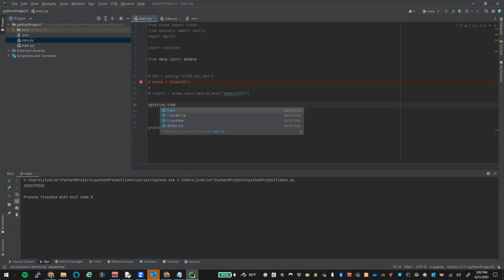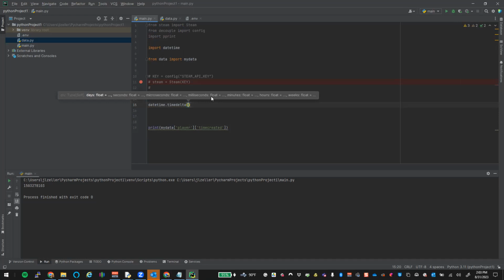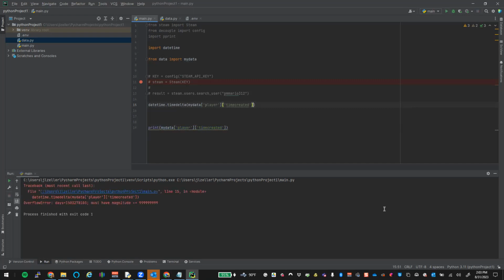So let's look at timedelta. It says give us the days as a float, the seconds as a float, and whatever's coming through there. So let's just pass in that. I don't think timedelta is the one we actually want there. One's days. This one's the time delta since whenever. So it's not timedelta.